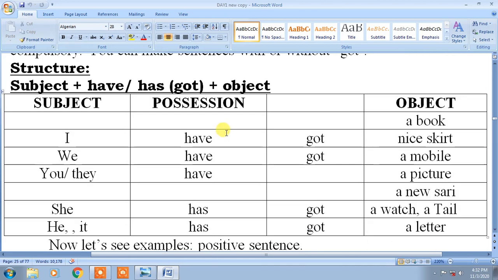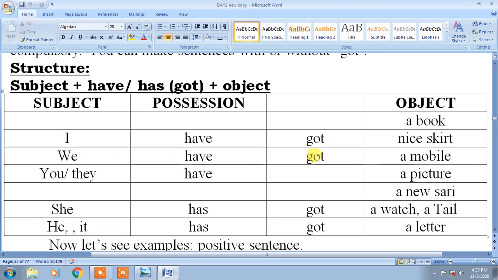Let's learn the structure: subject plus have/has got plus object. Subject, possession, object. You could use: I have a car. You can use it without got. I have got a book.